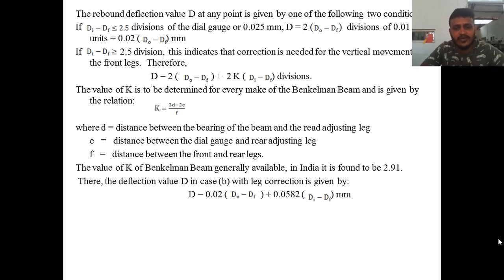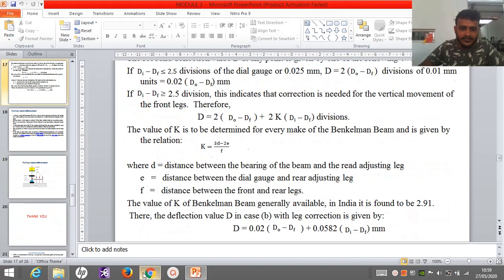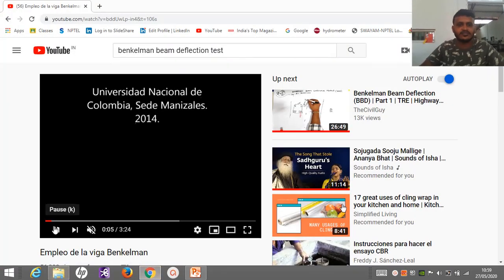So therefore the deflection value D will be equal to 0.02 (D0 minus DF) plus 0.058 (DI minus DF) mm. So we'll just go through the video, which will be easy for understanding the concept.